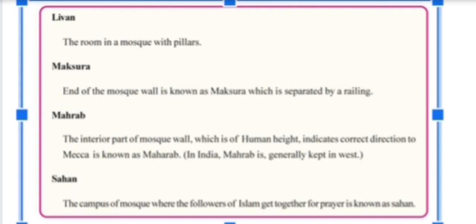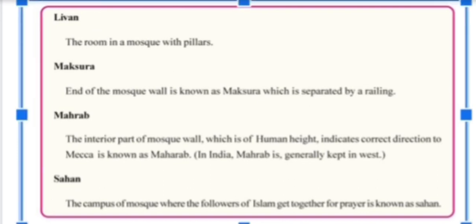Last one is Sahan. Sahan is a place where the followers of Islam come together. As we can see the mandap in a temple, like that only Sahan in a mosque. So in this way the chapter is completed.